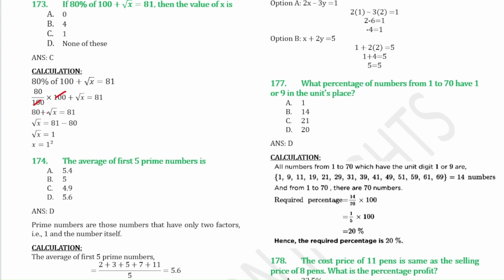So 80, if you send this side, then it will be minus, right? Plus becomes minus. So 81 minus 80 is 1. And then we know that this root over, if you shift this side, then it will become square, right? So 1 square will give you 1. So the answer is 1 for this one.